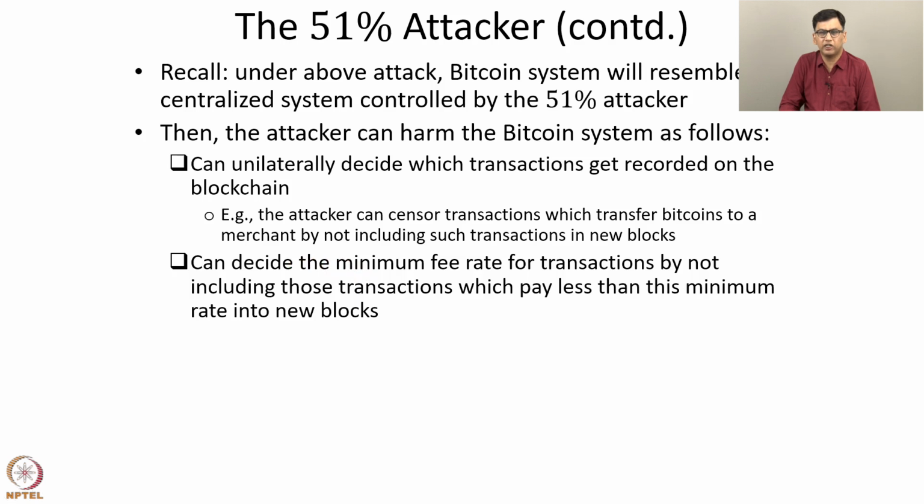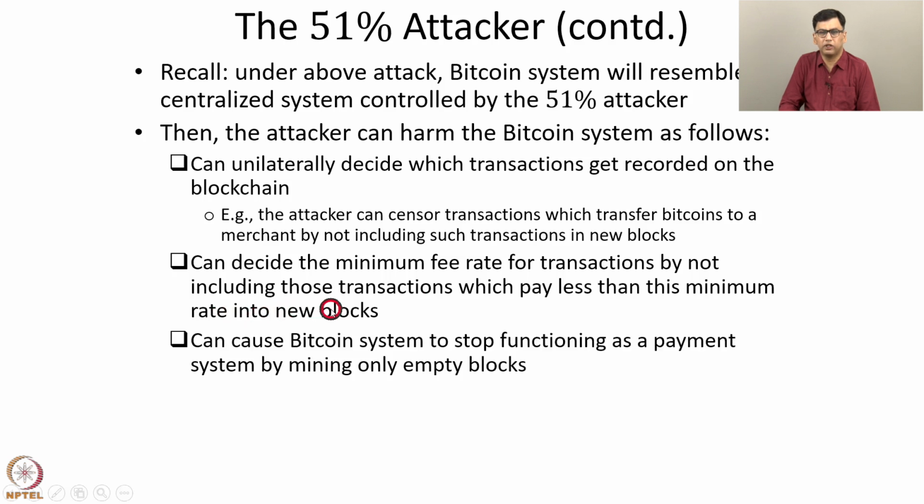So if there are any transactions which pay less than the minimum fee rate set by the attacker, then the attacker will not include those transactions in the new blocks that he or she is adding. So this will force all entities to pay a very high fee rate in all transactions. So this way, the attacker can extract a lot of bitcoins from other parties.